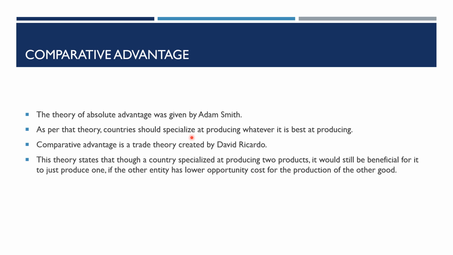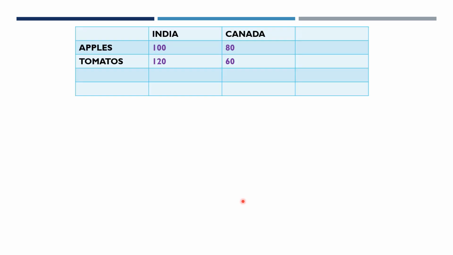In case of comparative advantage theory, it states that though a country is specialized at producing two products, it would still be beneficial for it to produce just one product if the other entity has a lower opportunity cost for the production of the other good. This will be better understood once we look at the example. First we'll understand absolute advantage theory through this example, then we'll go to comparative advantage theory.